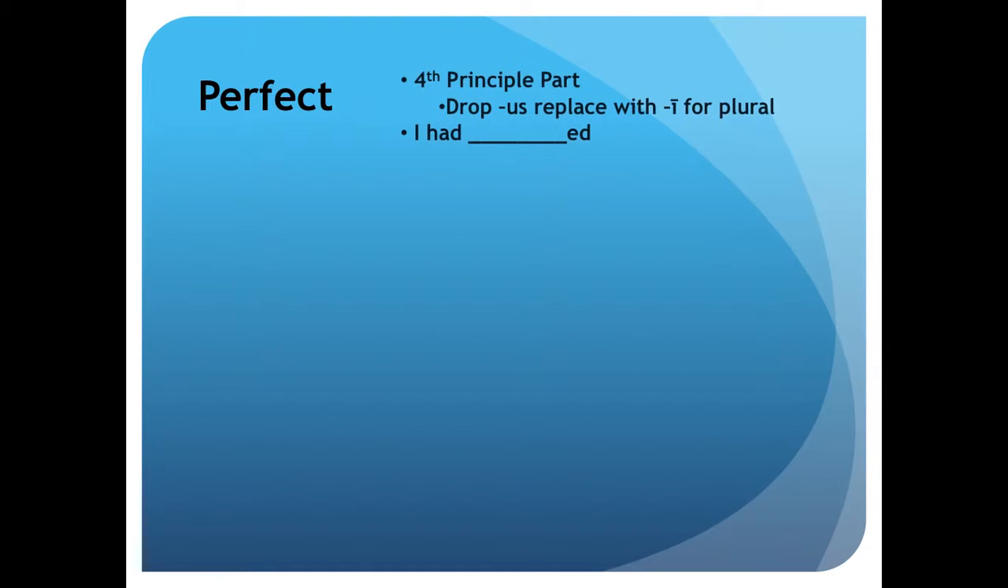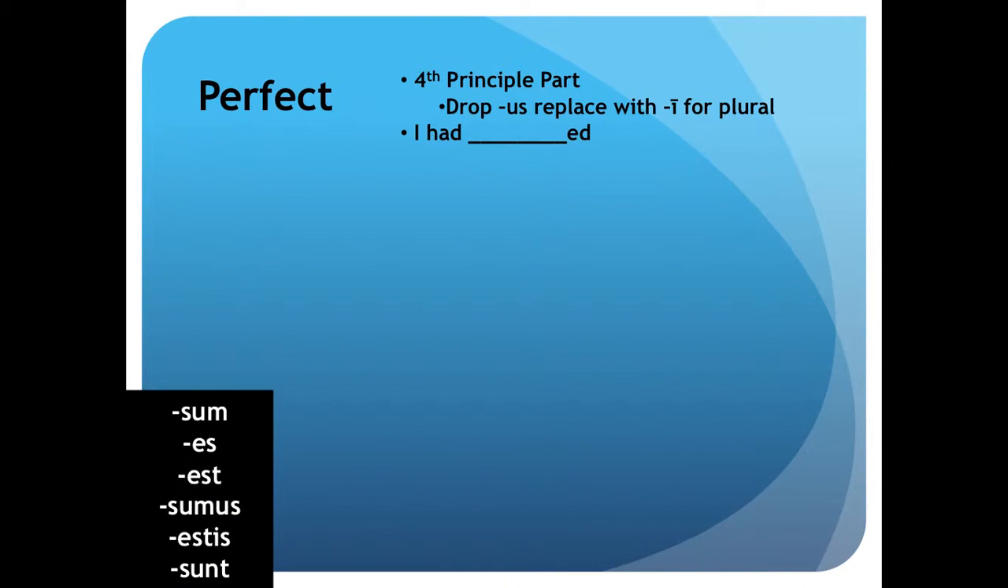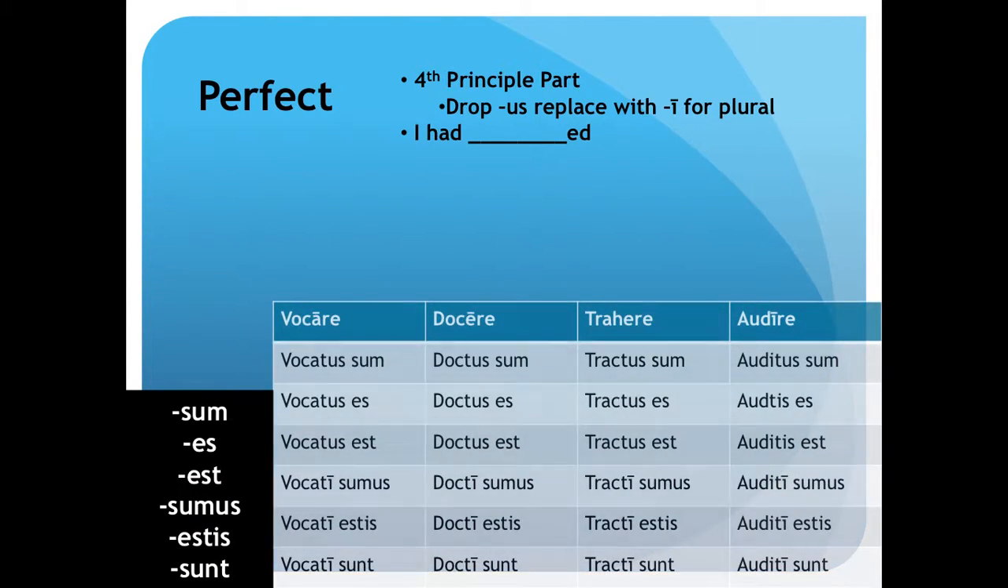Perfect. In order to create the perfect passive, you take the fourth principal part and it translates to "I had been blanked." The endings are sum, es, est, sumus, estis, sunt. As you can see in the conjugation chart, referring to the bullet point above, which says drop US, replace with long I for plural, it basically means that for the first, second, and third singular, you keep the fourth principal part. However, for the first, second, and third plural, you drop the US ending and you replace it with a long I in order to make it plural.